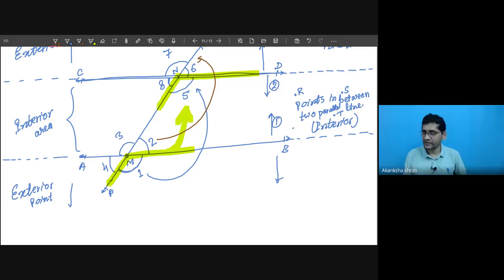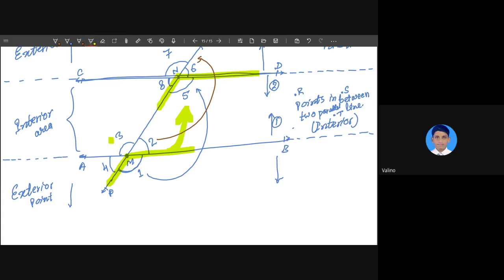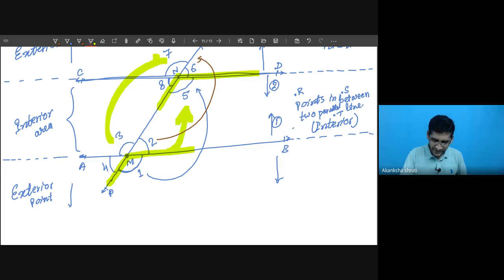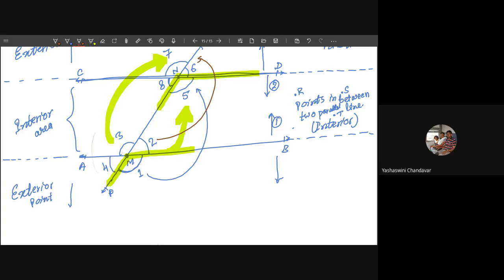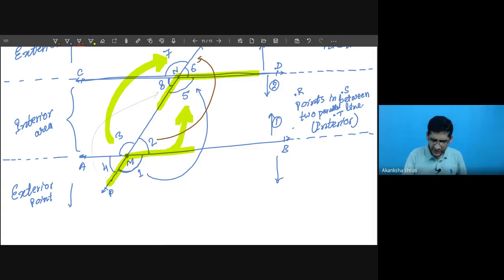If you take this 3, it will match with 7 on the opposite side. If you take this 4, it will match with 8. Are we getting it?